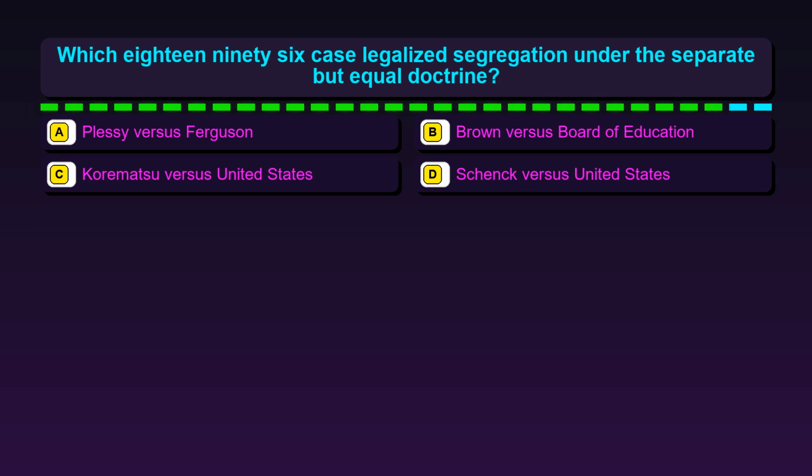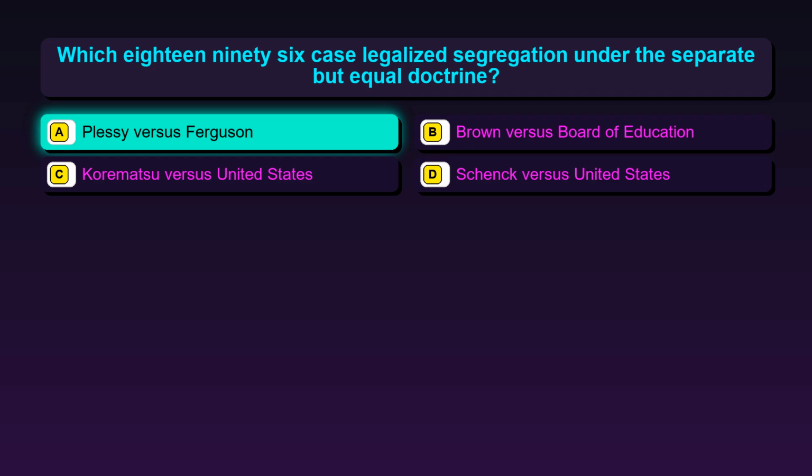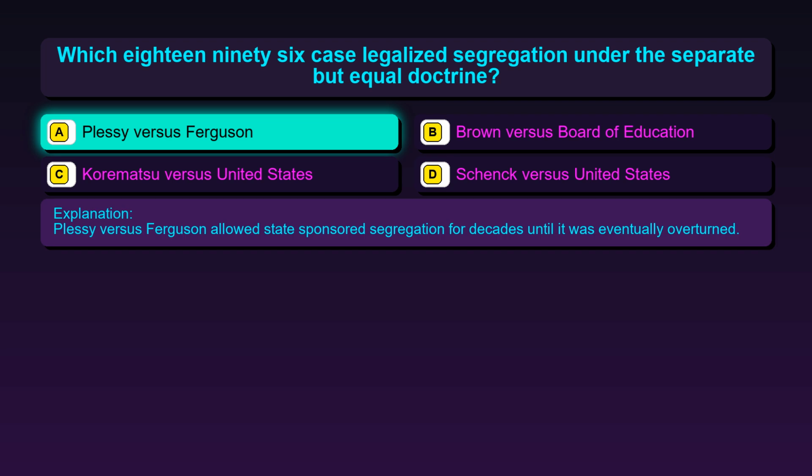Question 151. Which 1896 case legalized segregation under the separate but equal doctrine? Option A, Plessy vs. Ferguson. Option B, Brown vs. Board of Education. Option C, Korematsu vs. United States. Option D, Schenck vs. United States. The correct answer is option A, Plessy vs. Ferguson. Plessy vs. Ferguson allowed state-sponsored segregation for decades until it was eventually overturned.